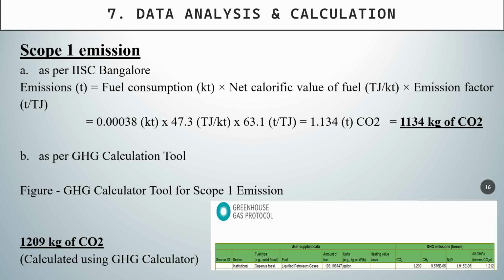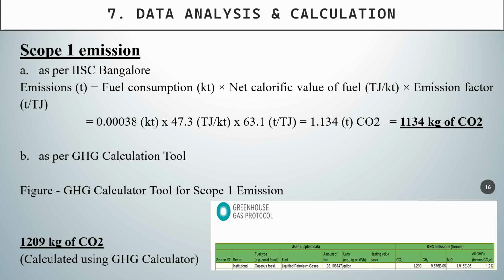And talking about the data analysis, whatever data I have collected, and how much emissions are getting generated from those. So in case of scope 1, I have applied two tools basically. One which was proposed by ISC Bangalore, and one that was proposed by the greenhouse gas protocol itself.